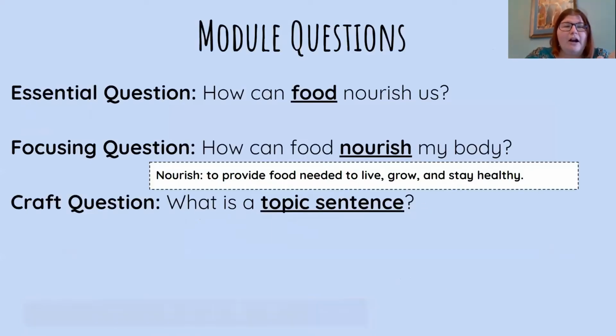So our module question Ms. L talked to you about yesterday was our essential question. Remember what we're looking for the whole module is how can food nourish us?